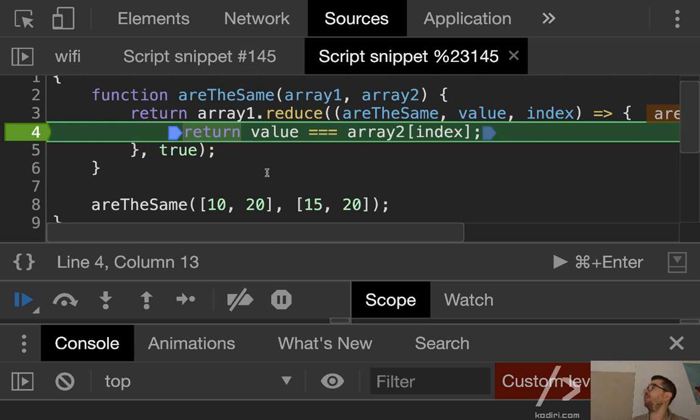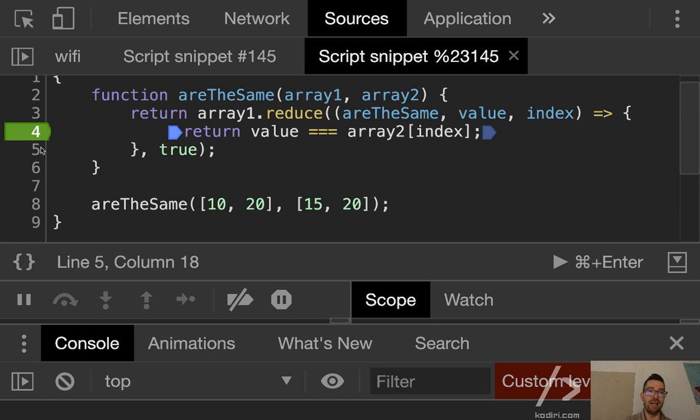However, what happened on the second iteration? What's the value on the second iteration? That's correct. It's 20. What's the index on the second iteration? That's correct. What's the value associated to the array 2 of index 1? 20. Is 20 equal to 20? Yes. So in other words, the algorithm doesn't care about what happened before. It only cares about the last iteration. As far as the last two numbers are the same, it will return true, which is wrong, obviously. Yeah, that's not what we want.